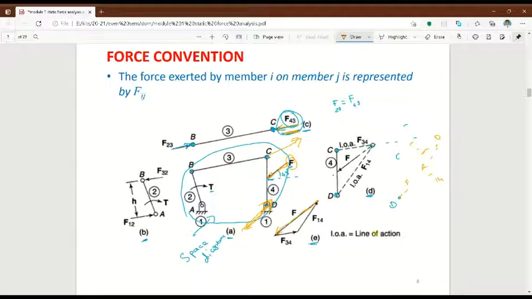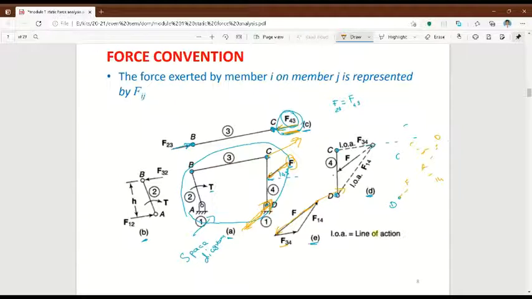After this, actually I have to draw F34. F34 I can draw here or I can draw here, but if I draw F34, then only the diagram will be completed. See, I can draw this F34 in this place like this.